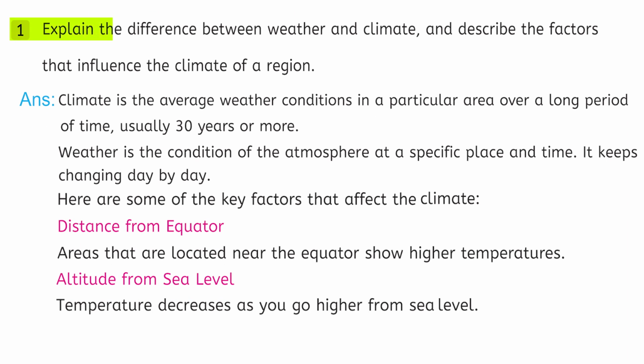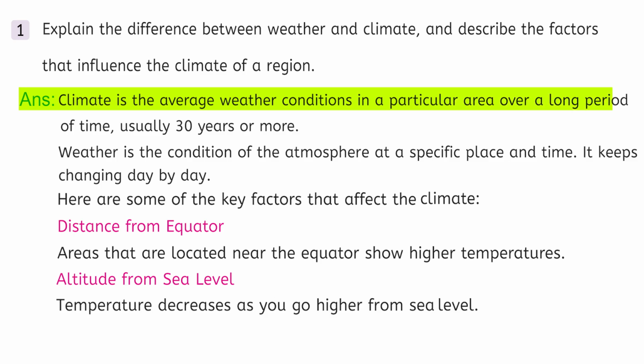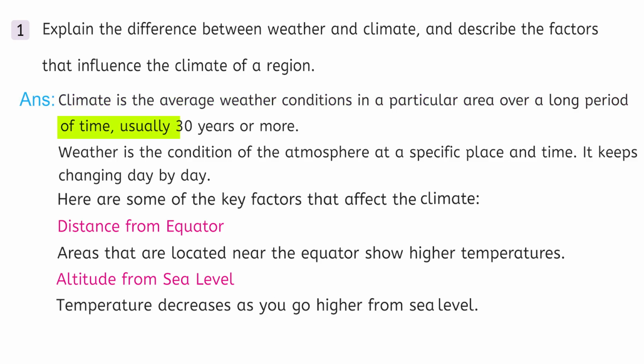Question number 1. Explain the difference between weather and climate and describe the factors that influence the climate of a region. Answer, climate is the average weather conditions in a particular area over a long period of time, usually 30 years or more. Weather is the condition of the atmosphere at a specific place and time. It keeps changing day by day. Here are some of the key factors that affect the climate.